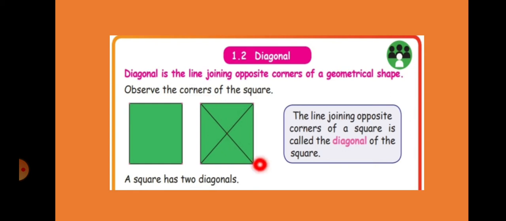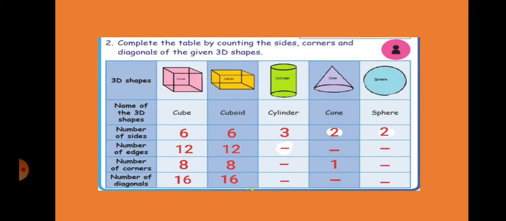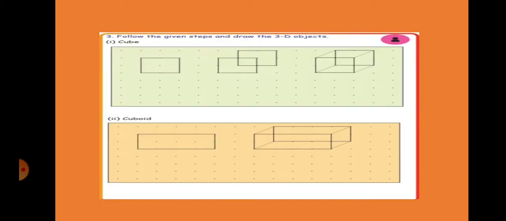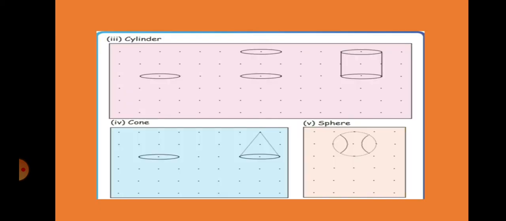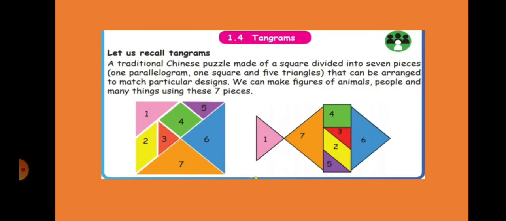This is called diagonal. And then we have seen for the cube how many sides, edges, corners and diagonals will be there, and for cuboid, cylinder, cone and sphere. And we have learned how to draw the 3D shapes: cube, cuboid, cylinder, cone and sphere. And we have learned what is tangram.